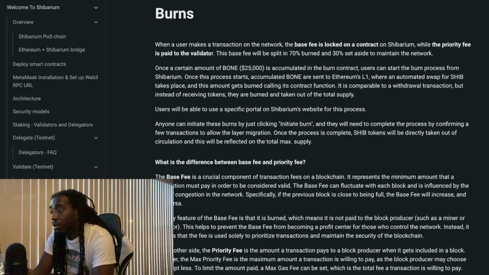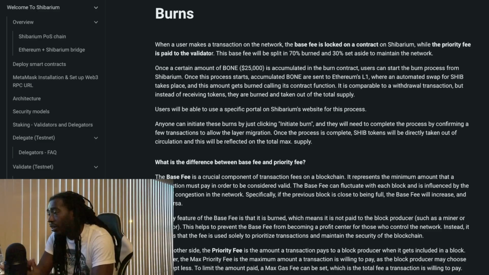On the other hand, the priority fee is the amount a transaction pays to a block producer when it gets included in a block. However, the max priority fee is the maximum amount a transaction is willing to pay, as the block producer may choose to accept less. To limit the amount paid, a max gas fee can be set, which is the total fee a transaction is willing to pay. So let's go over that one more time.